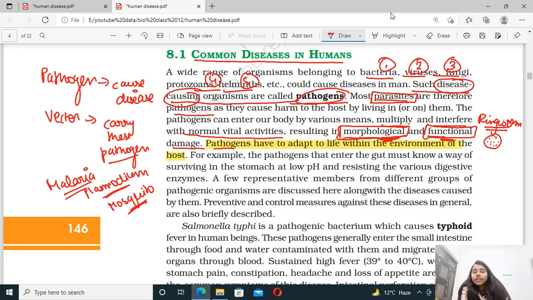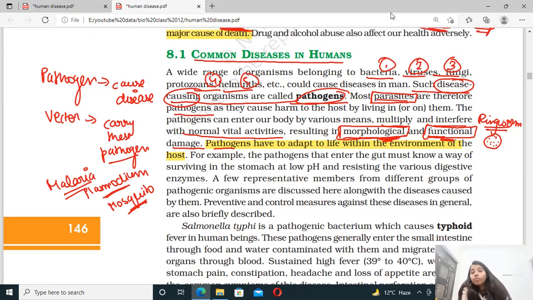For example, take any pathogen which is entering inside the stomach. Inside the stomach, hydrochloric acid is present. It means the pathogen, if it will not modify itself, will get digested by that acid. So it has to modify itself so that it can protect itself from the acid, survive inside the body of the host, and harm the host, right? So this is very important: pathogens have to adapt to the life within the environment of the host, right? For example, what example was given?